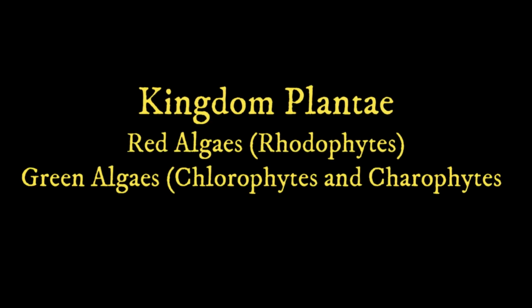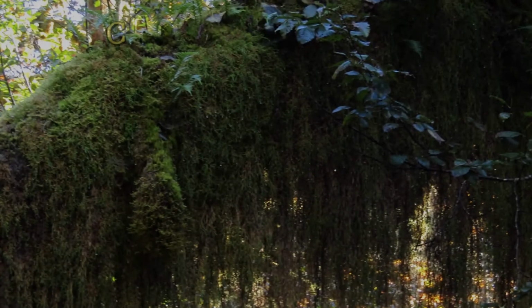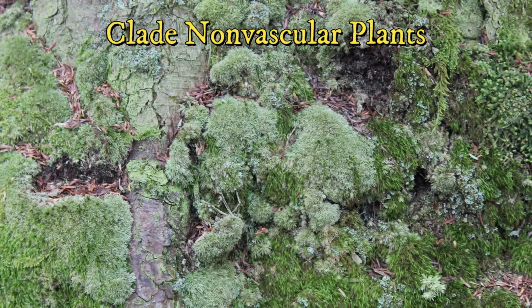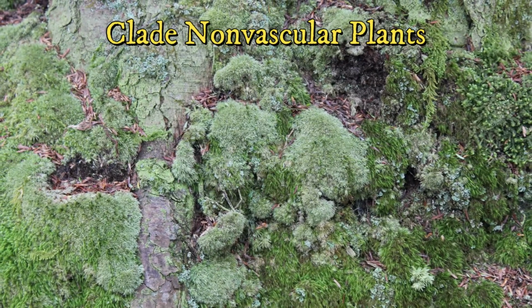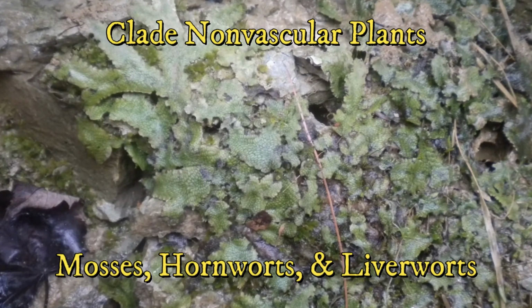Land plants, alongside red algae, chlorophytes, and charophytes, are all part of kingdom Plantae. However, a major clade of green plants is called streptophytes, which forms the charophytes, considered an outgroup of land plants, and the embryophytes, known as the land plants. The land plants are divided into two clades: non-vascular plants, which lack the vascular tissue, such as xylem and phloem, needed to transport water, nutrients, and photosynthetic products. Instead, they end up forming low-lying sporophytes. These include the mosses, hornworts, and liverworts.